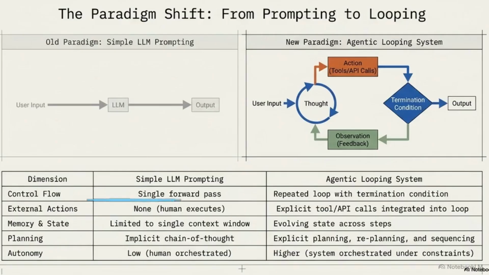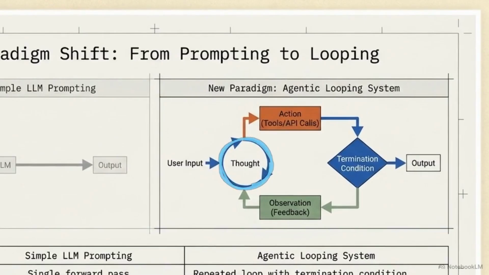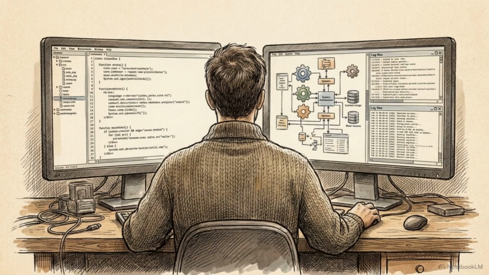This comparison table maps the transition from single-pass prompting to autonomous looping systems with evolving state and explicit tool integration. The role of the developer has shifted toward managing dynamic reasoning engines embedded inside governed, deterministic software ecosystems.